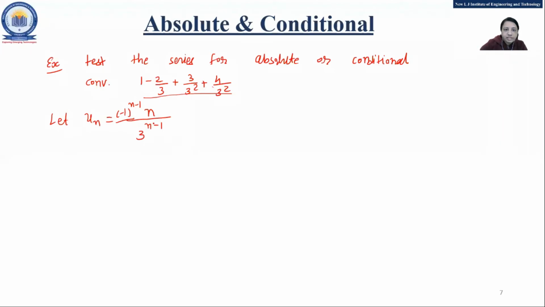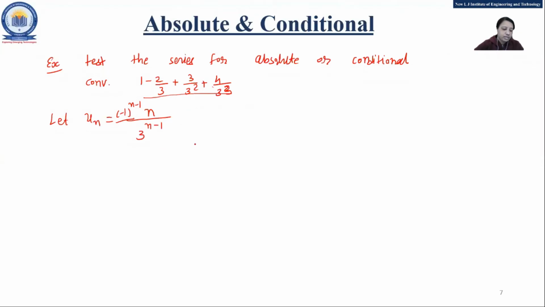If we take the value of n equal to 4, then it is supposed to be 3 raised to 3. Just check in the book. 3 raised to 3 is there, right? So maybe I have it wrong, fine. Obviously then the series would be in that term. So just correct it here. It is 3, yes. So 3 raised to n minus 1. Any doubt in this? Yes, 3 raised to 3. Okay, fine, Akhilesh.